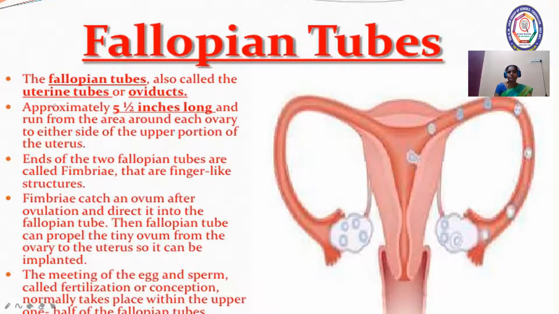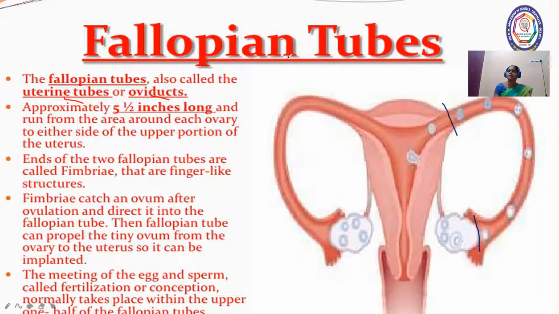So uterine tubes, oviducts, and fallopian tubes, you can use any word for indicating this tubular system. Here in this picture, this is the complete structure of the female reproductive system, and this part from here to here, this tube we will call the fallopian tube.